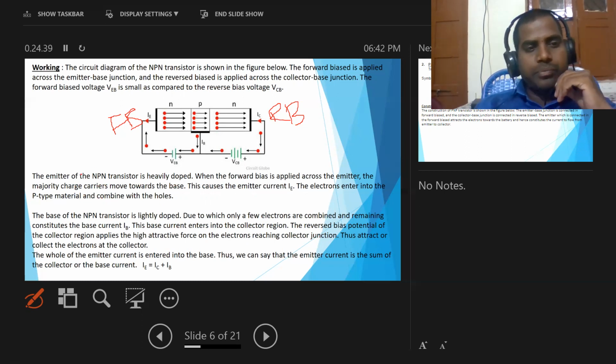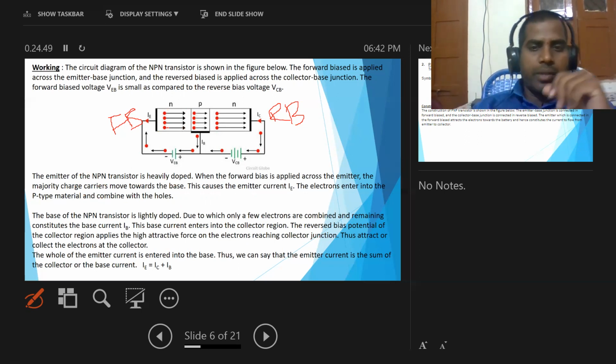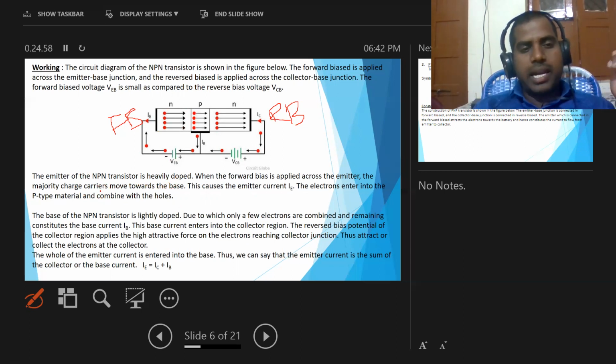So here the emitter region is a heavily doped region, and it is connected in forward bias. Whenever it is connected in forward bias using a battery, it emits the majority charge carriers to move towards the base region. Hence, some current is produced.